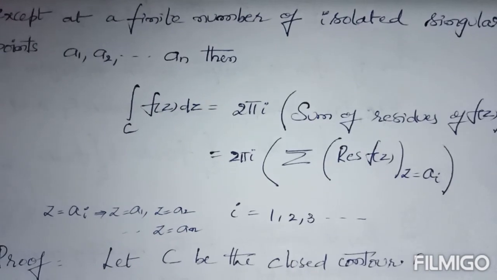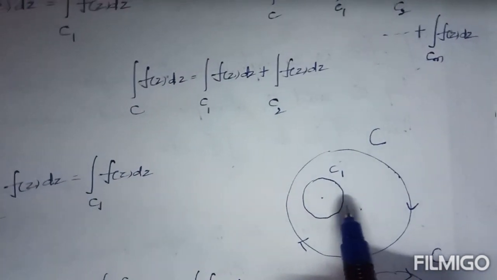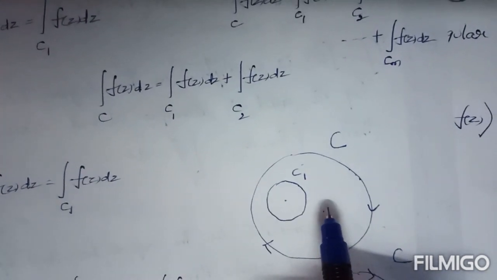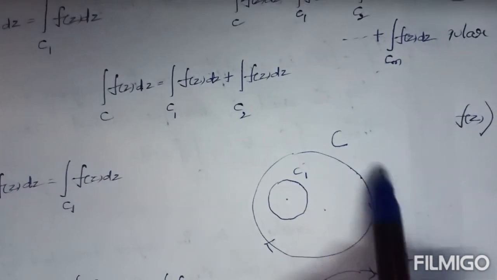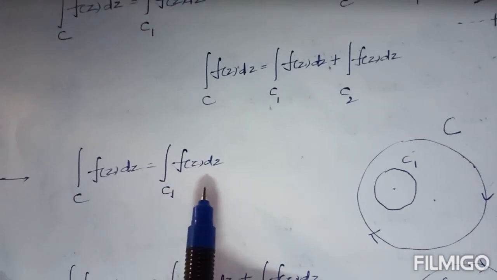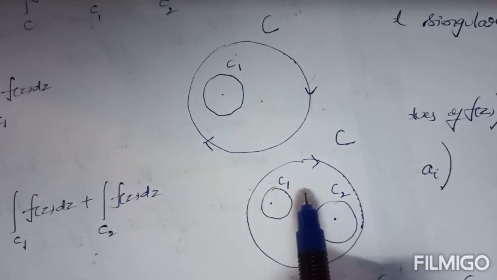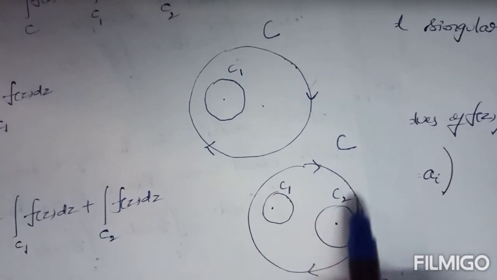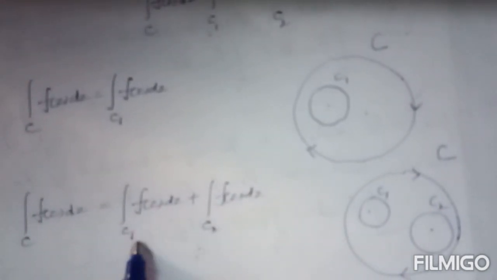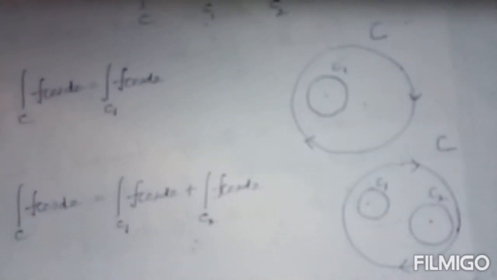Once again, I will give a summary of these points. Here, this is the first point: the function f of z is analytic between the region bounded by C1 and C. In this case, the integral over C of f of z dz equals the integral over C1 of f of z dz. If the function f of z is analytic between the region bounded by C, C1, C2, then the integral over C of f of z dz equals the integral over C1 of f of z dz plus the integral over C2 of f of z dz.